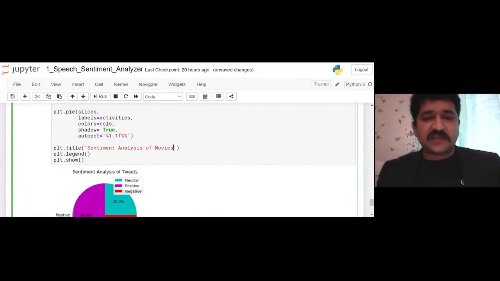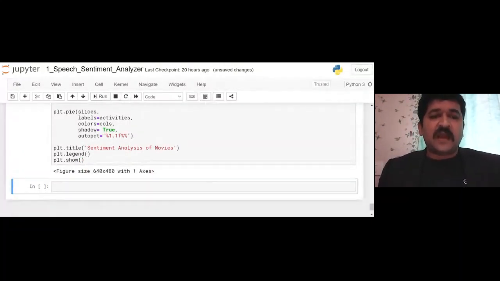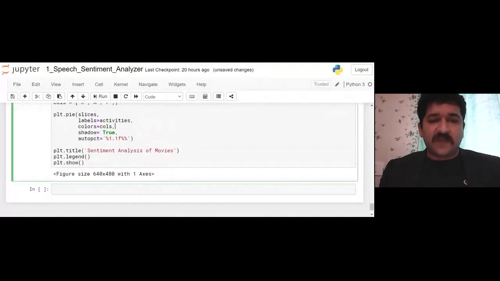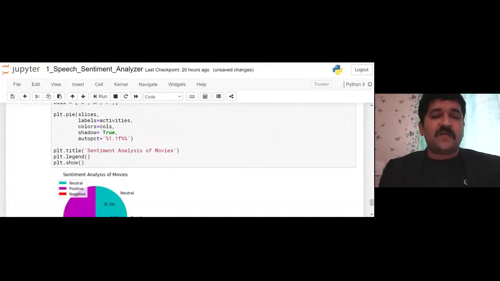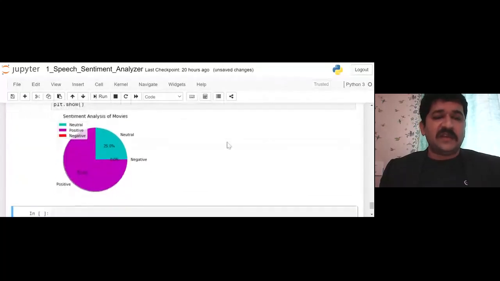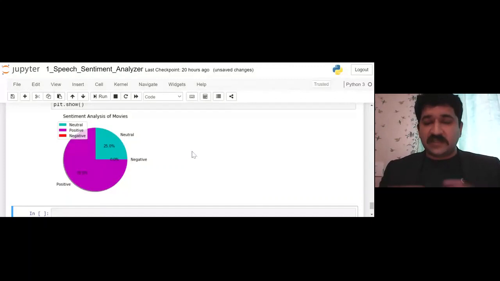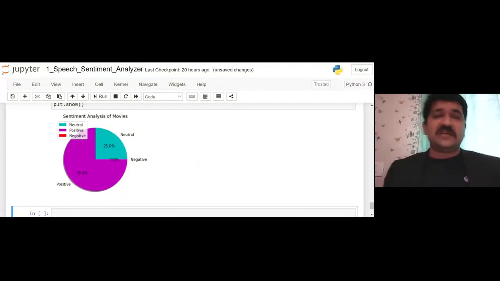Okay, so I will just change it, and with the legend and show. Once I run this code, I get the figure out of that, which will actually be a pie chart of whatever input I have. You will see I have 75% positive words about the movie, whereas 25% neutral. So as per my suggestion, for a given movie I can say that the movie is 75% positive for the person I am working with. Okay, and that is the case we can talk about.